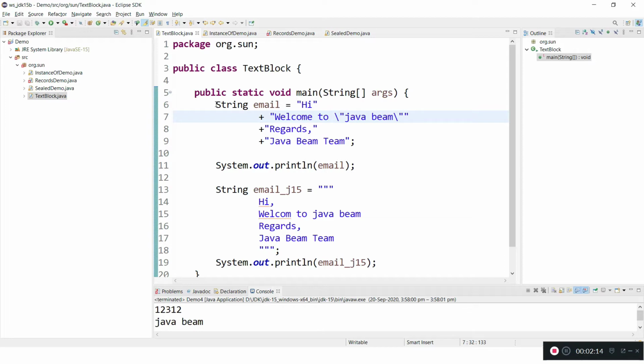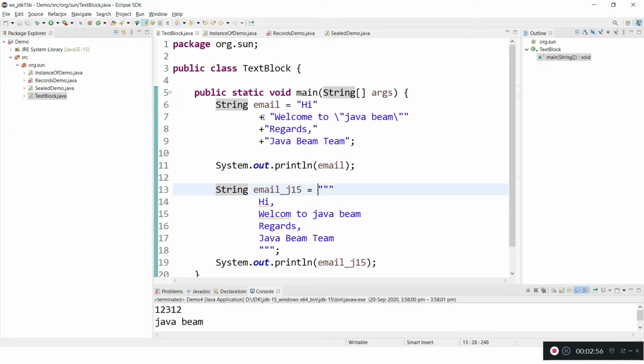If I want to write a long mail format or any SQL queries, I still remember there were many SQL queries we were writing, and it's a huge number of lines of code. If I want to copy that SQL query into an SQL editor, at that time I need to replace all the escape characters, double quotes and plus symbols, and only then can I use it in the SQL editor. And from the SQL editor, if I want to paste into Java code, again we need to add all the double quotes and concatenations. That was a big issue before JDK 15. That issue now has a solution.